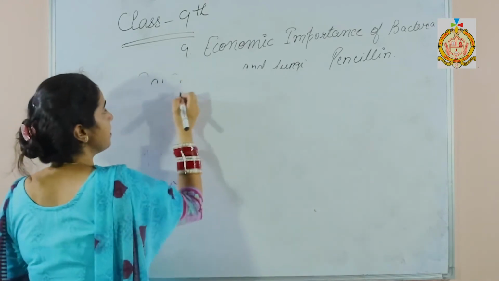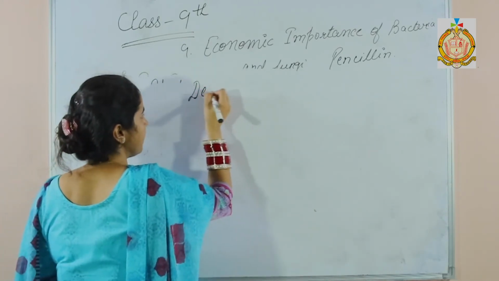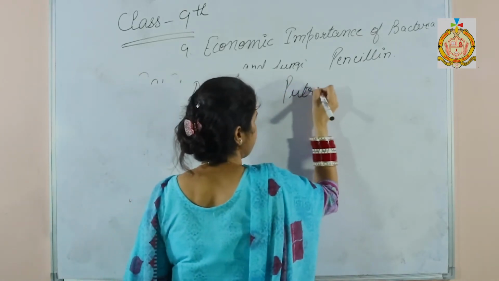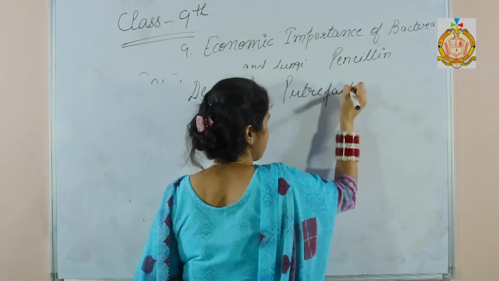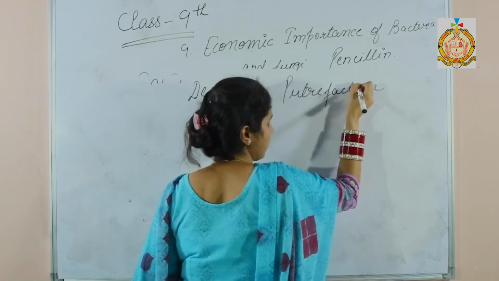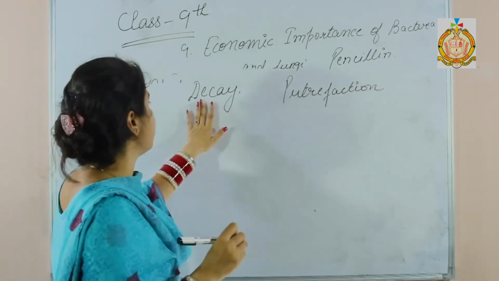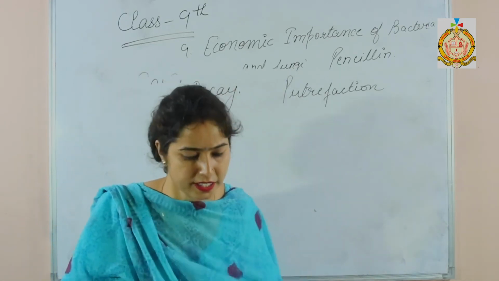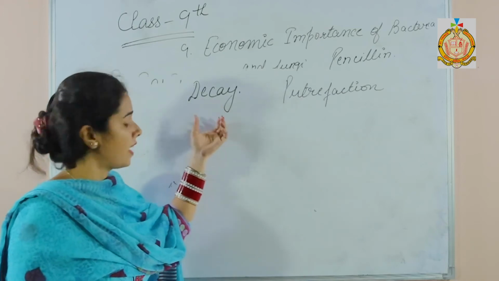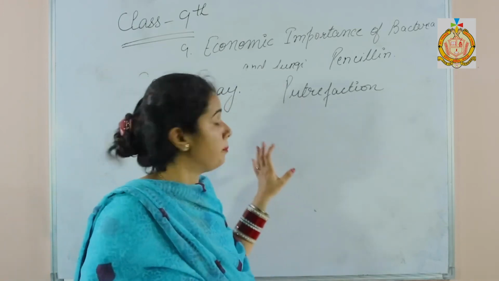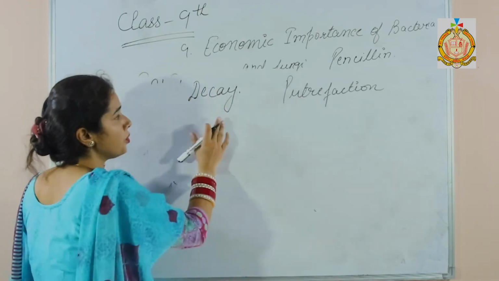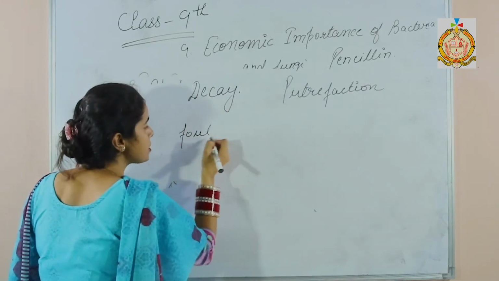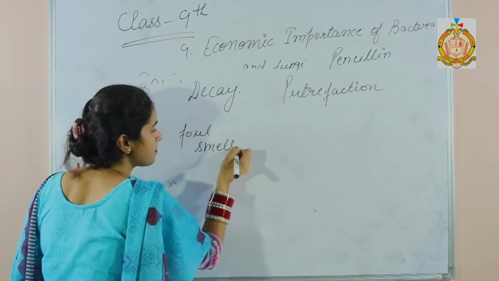Now the next, two terms: decay and putrefaction. So what is decay? It is a complete breakdown of organic matter by bacteria without emitting a foul smell. So that is the difference between the two.